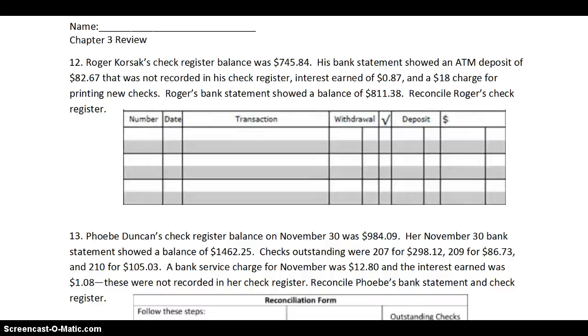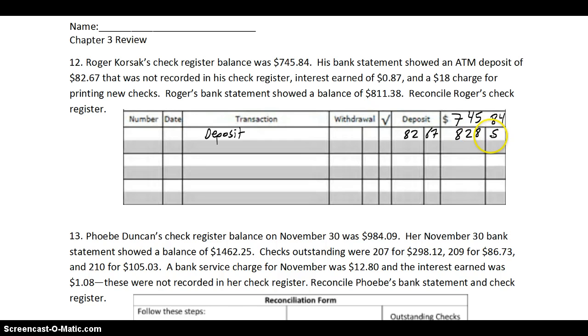Roger Corsack's check register balance was $745.84, so this is just like before, filling out the check registers. His bank statement showed an ATM deposit of $82.67 that was not recorded in his check register. So that means that bank statement that he got showed it, but his checkbook did not. So we're going to have to add that deposit in there. That's a deposit of $82.67. So of course add it.